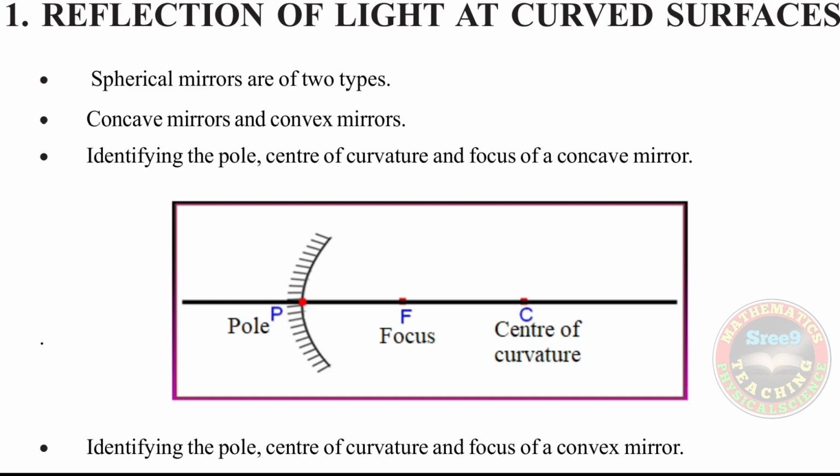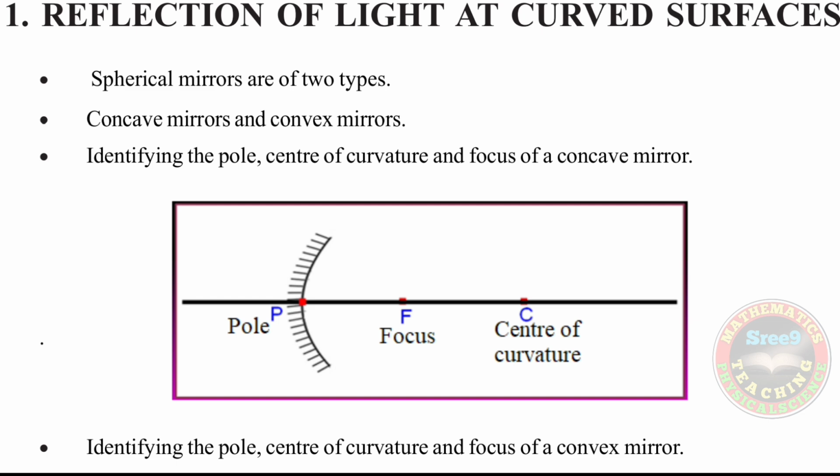The first chapter, reflection of light at curved surfaces. Now the main concept, see the first one. Curved surfaces are nothing but the spherical mirrors. We know that spherical mirrors are of two types. What are they? One is concave mirrors and the second one is convex mirrors.